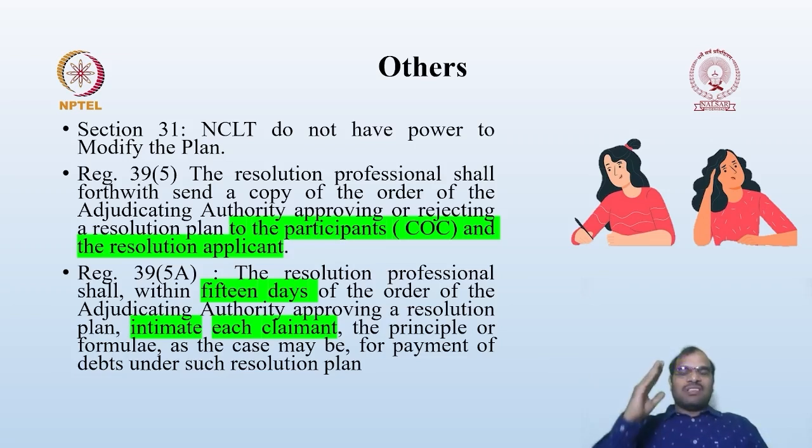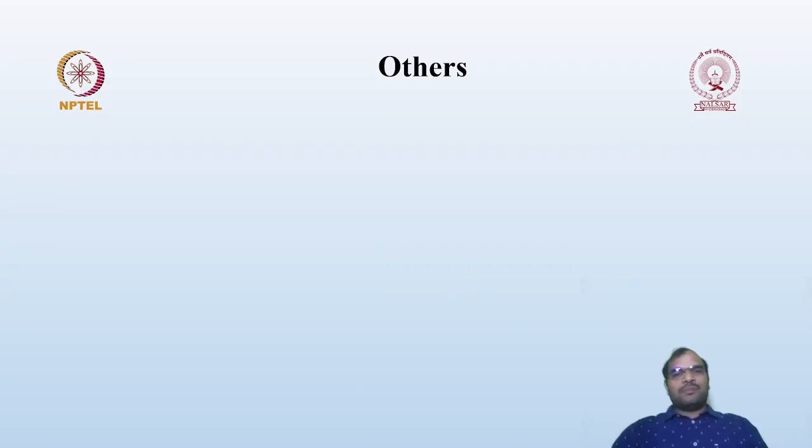We have discussed in the previous lessons how to submit the claims, by the operational creditor, financial creditor, creditors other than operational creditors, and workmen. We have seen the forms also. So whoever has a claim, to each and every person he is supposed to intimate about the order.